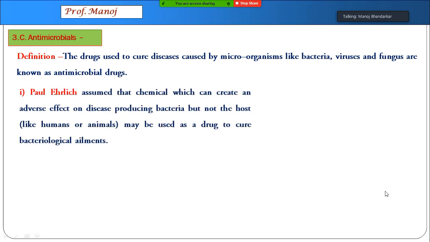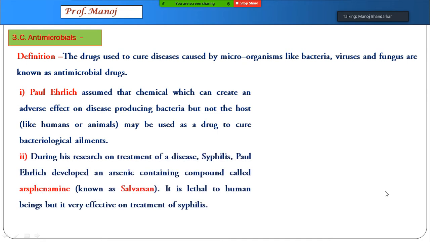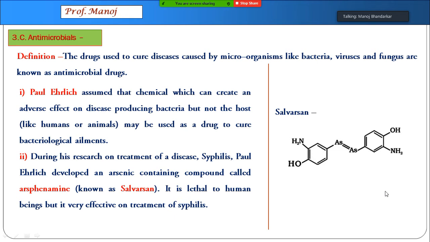Paul Ehrlich was the first scientist to use chemicals to treat certain diseases. Before that, no chemicals were used and people only used plant or animal products. Paul Ehrlich was studying treatment of a disease called syphilis, and he discovered a chemical called salvarsan, whose chemical name was arsphenamine. You can understand this name is because of the arsenic atoms present in the center.